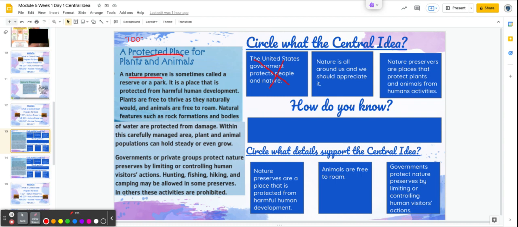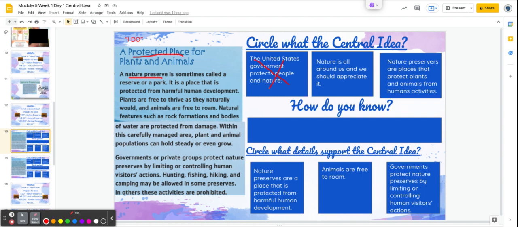What about the next option here? Nature is all around us and we should appreciate it. Well, I'm sure the author would probably want us to believe that same point of view. I'm sure the author of this text wants us to believe that based off his or her writing.